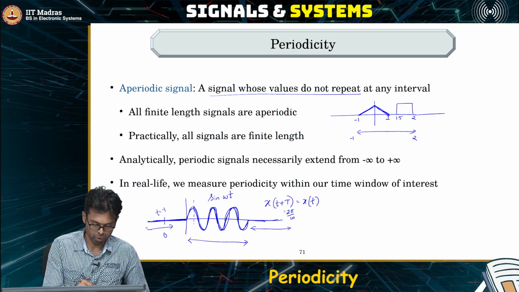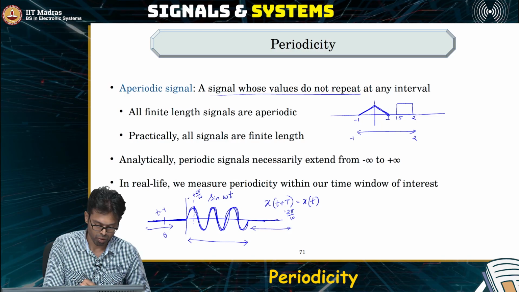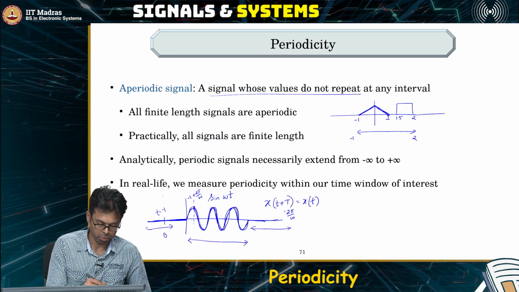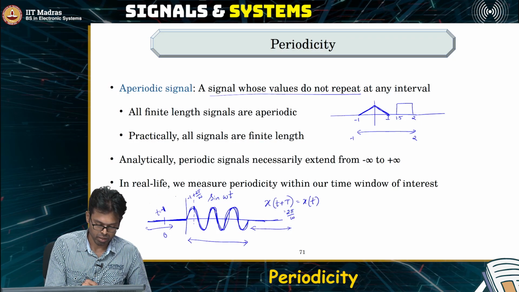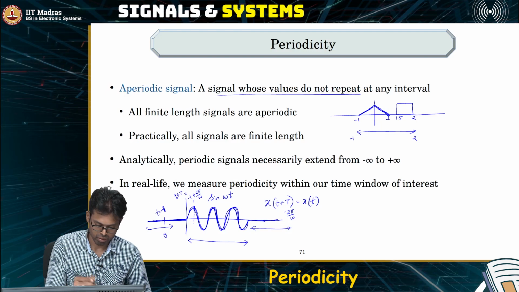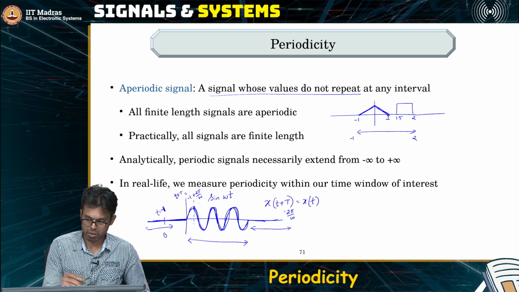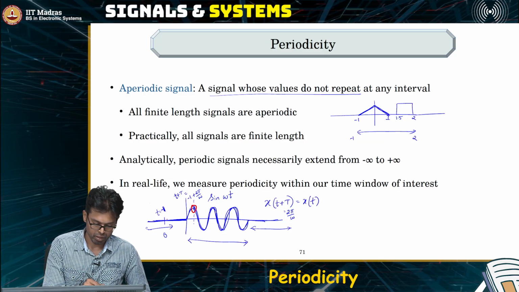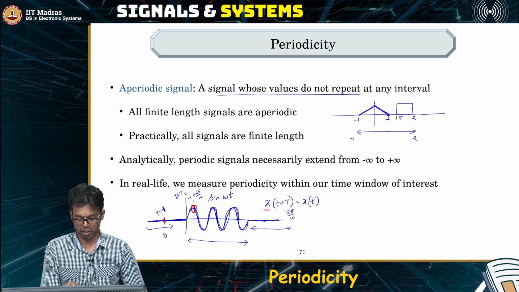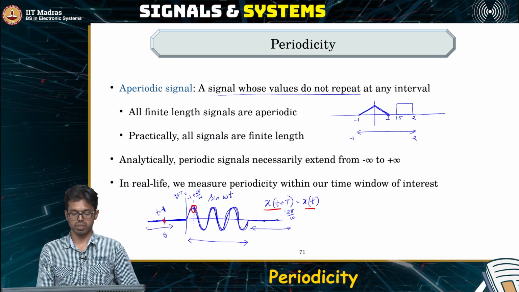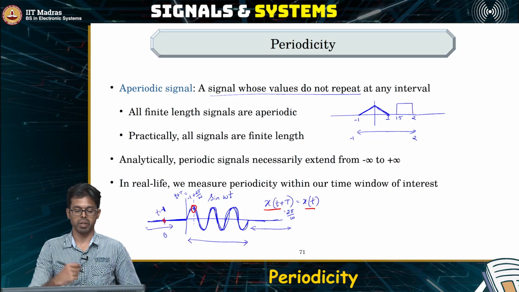Right? So this is t is equal to -1 and this is t plus T. It is -1 plus 2 pi by omega. So clearly the signal's value at these 2 points under consideration are not the same. So it does not satisfy this condition, which necessarily makes this an aperiodic signal.